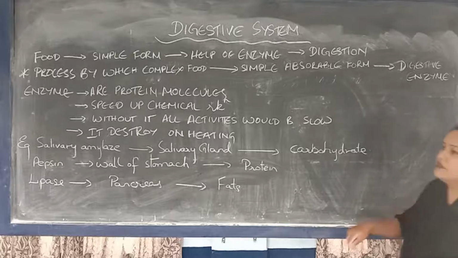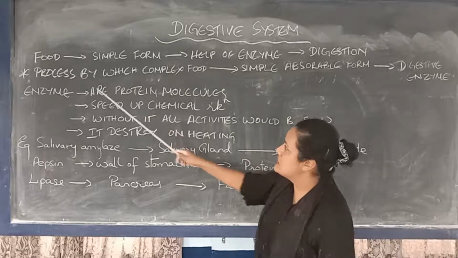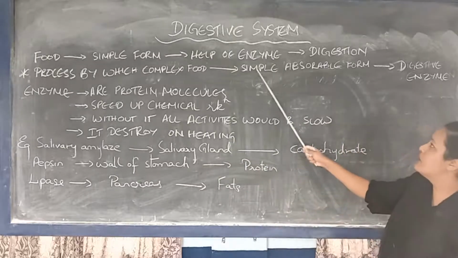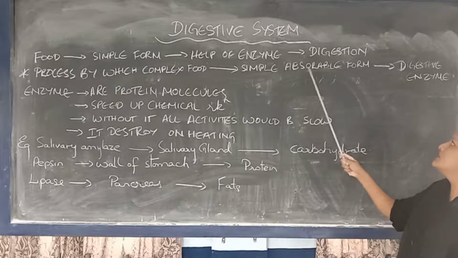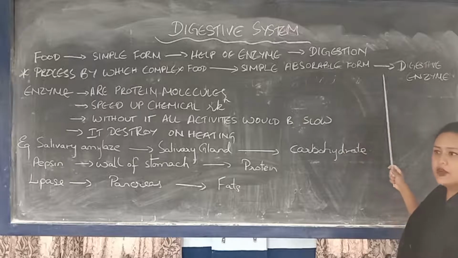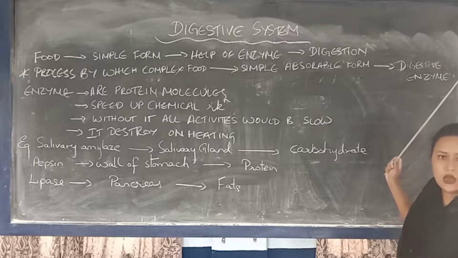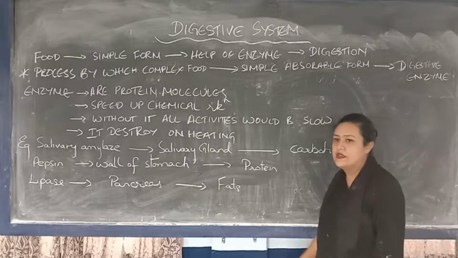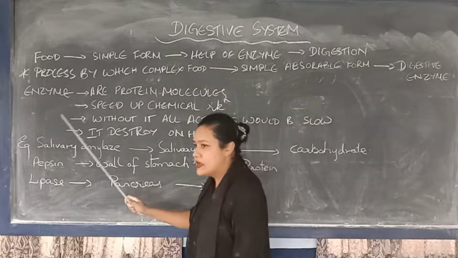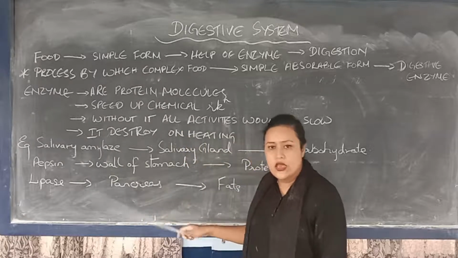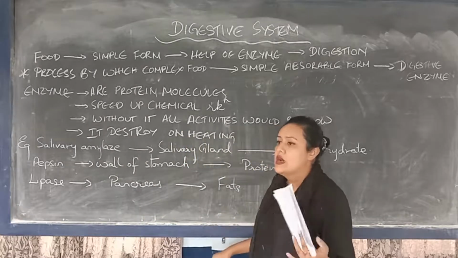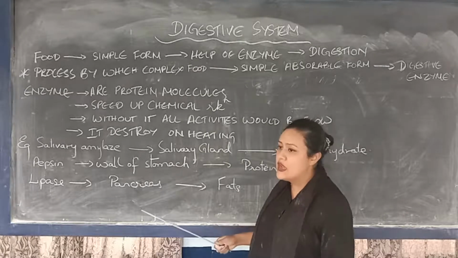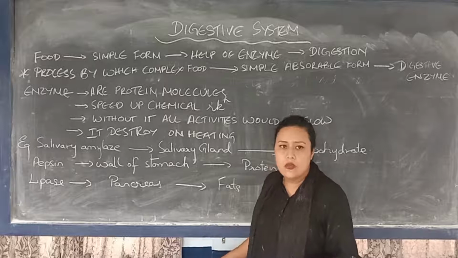So overall we can define digestion as a process by which complex food substances are broken down into a simple absorbable form with the help of digestive enzymes in our body. Now what are enzymes? These are chemical substances that alter the rate of the metabolic activities in our body. They alter the rate of changes that are taking place in our body.